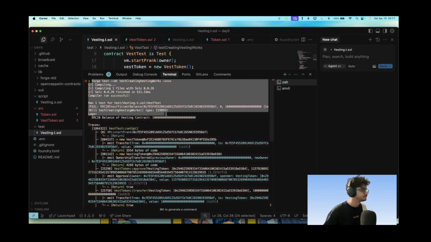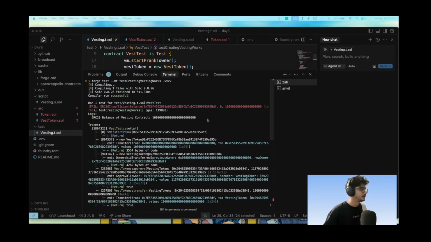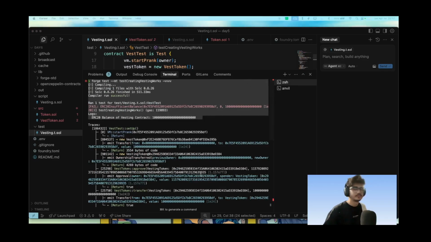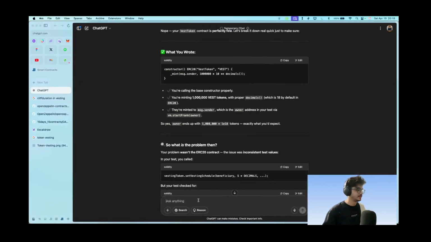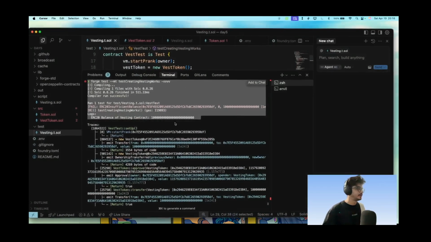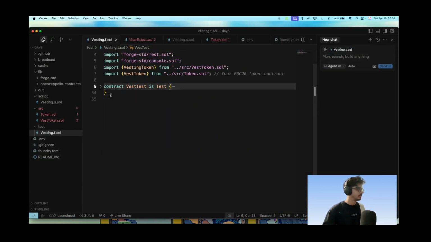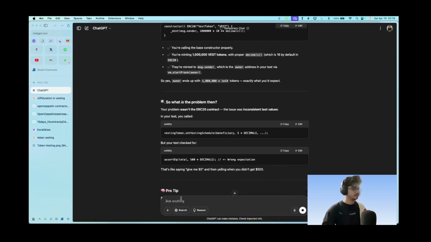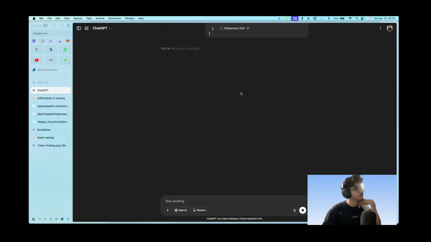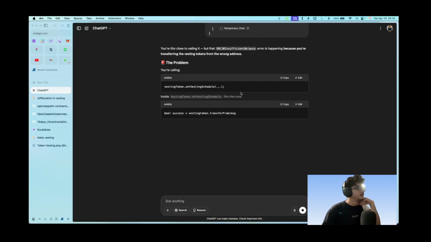Okay, so let's go back here. This is some ERC20 error here, and let's go through this and give it everything here. This is how we debug in the era of AI, and we are setting the vesting schedule.